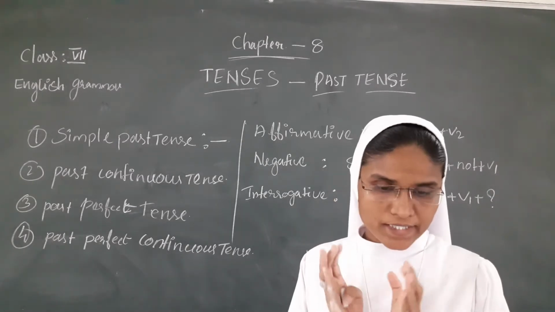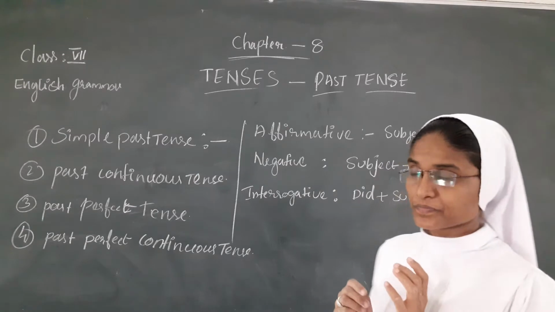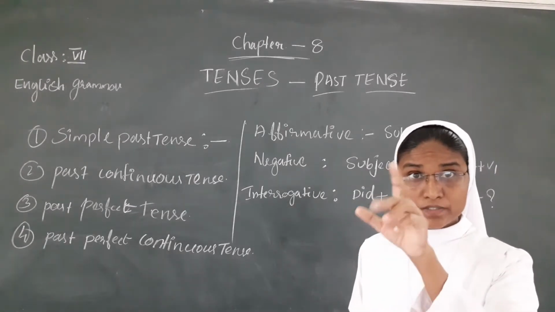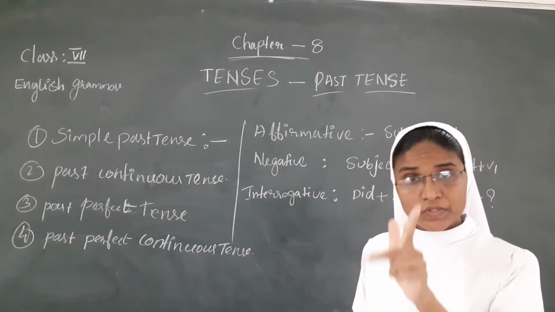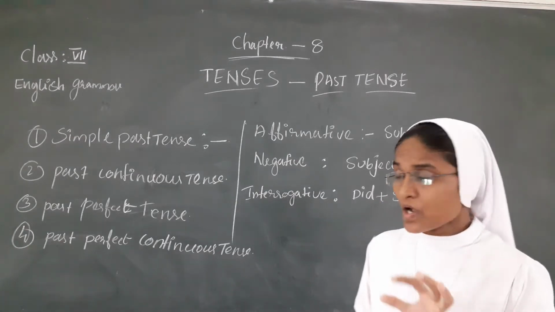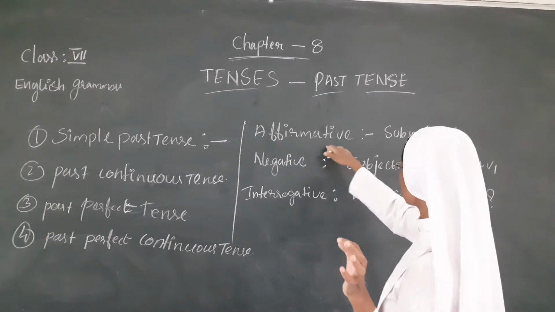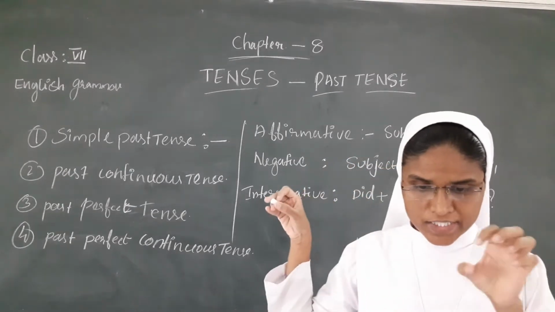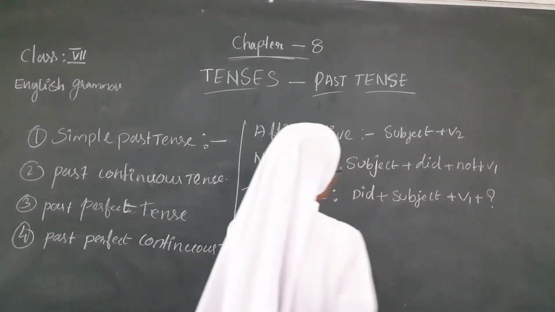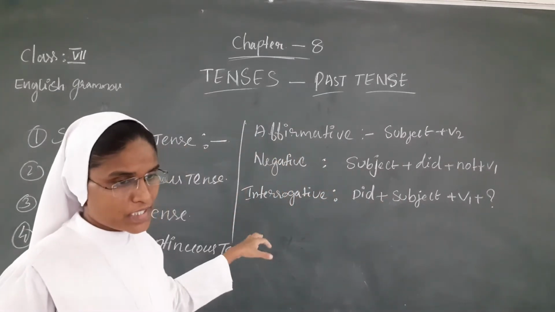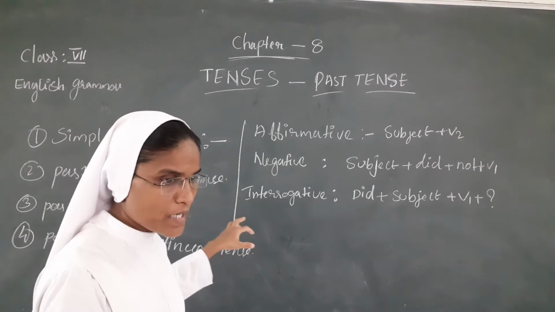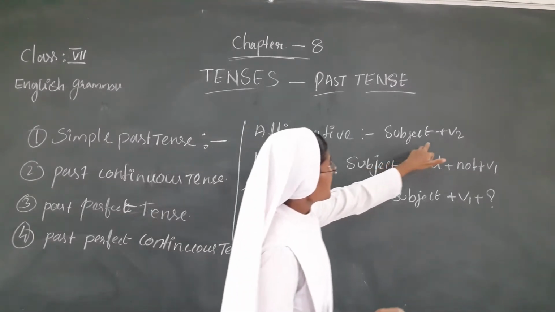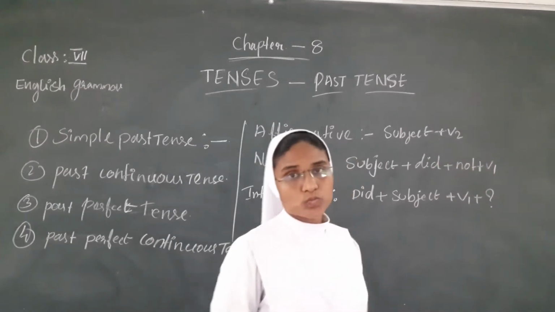How do we write the simple past tense? This sentence will be written in three types: affirmative, negative, and interrogative. For the affirmative, first you write the subject. For example, I is the subject, then plus V2.